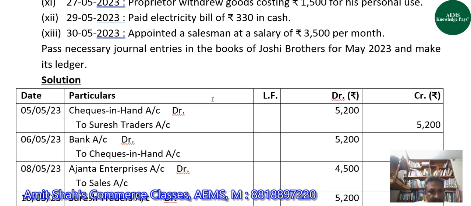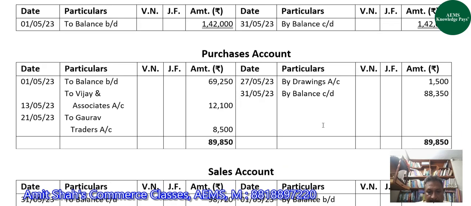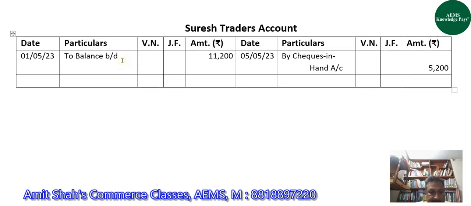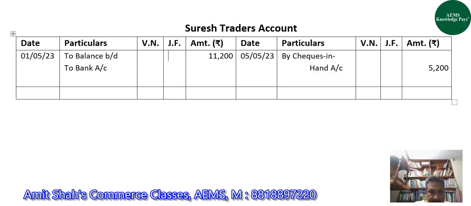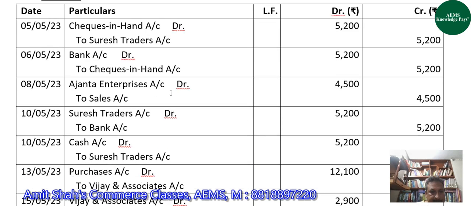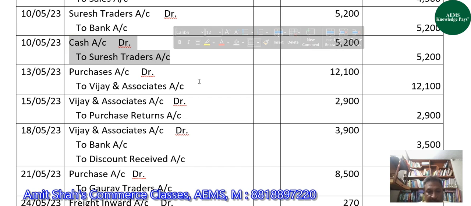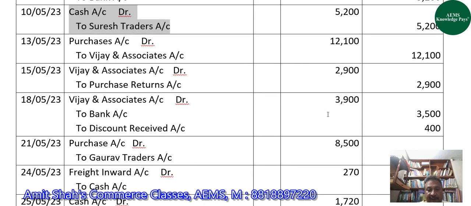After that, here again Suresh Traders account is involved. Here it is getting debited. So on the debit side of Suresh Traders account, we will write to bank account on 10th May with 5,200. We will again see Suresh Traders account. So on the credit side of Suresh Traders account, we will write by cash account on 10th May with the 5,200.